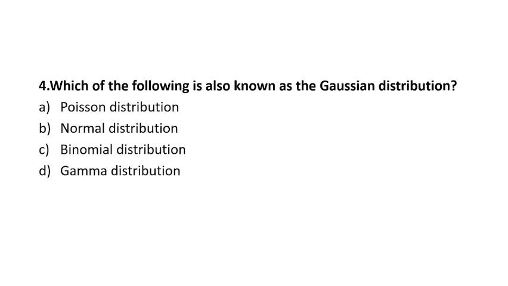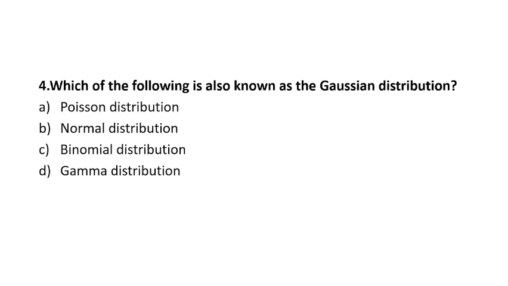Okay, so first we have the Poisson distribution. Poisson distribution is a type of probability distribution in which we see how many times an event is likely to occur in a given period, and it was given by Simeon Denis Poisson.